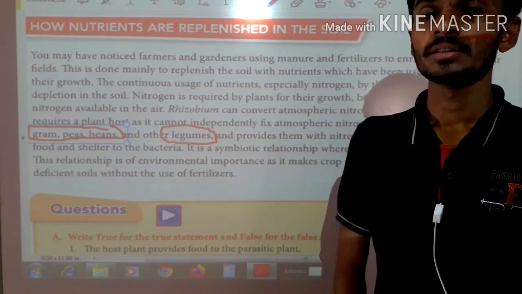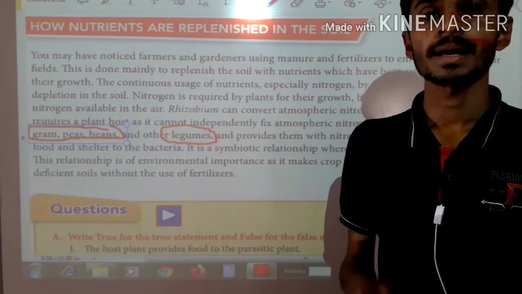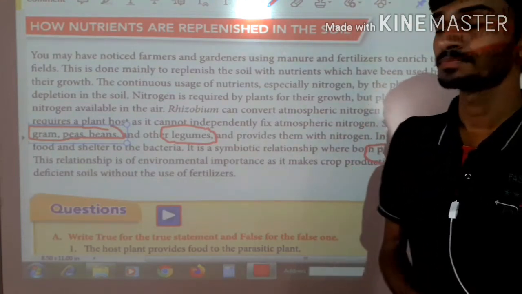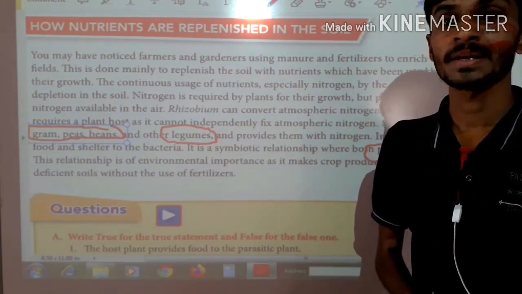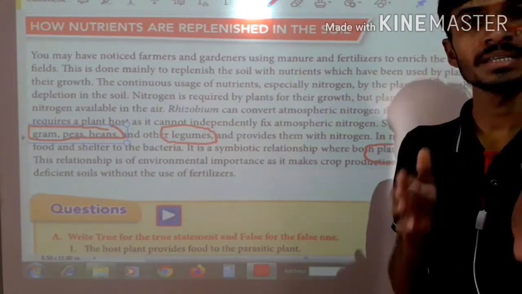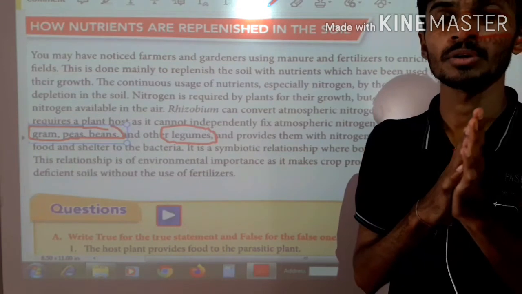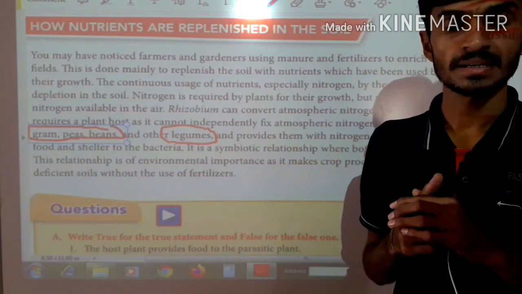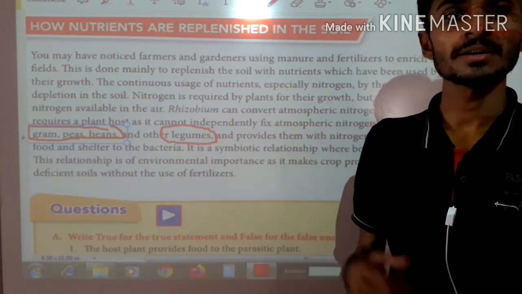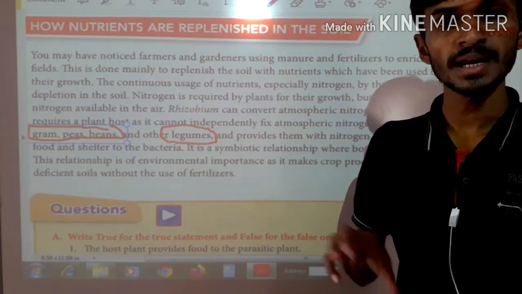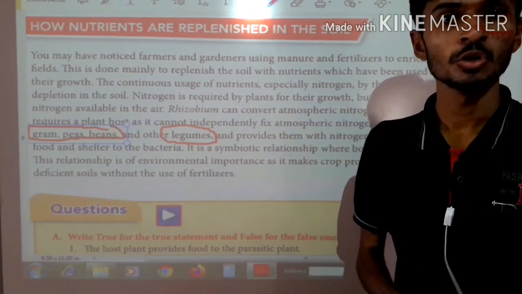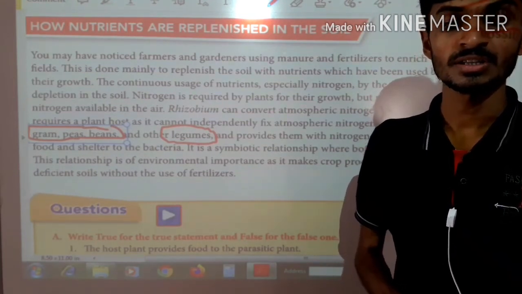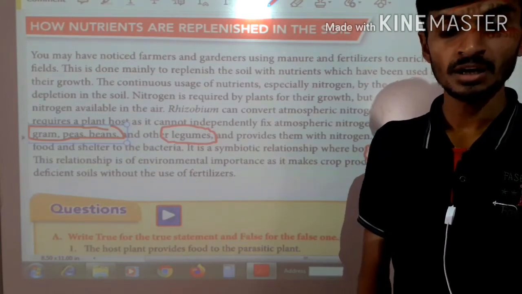The reason is that in the root of the mung bean plant there are bacteria called rhizobium bacteria. This rhizobium bacteria absorbs the nitrogen present in the air and fixes it in the soil in the form of compounds of nitrogen like ammonia. In this way it replenishes the nitrogen inside the soil. Again this nitrogen will be absorbed by the root of the plant, and the plant can survive and grow. That's why this is called replenishment of nitrogen in the soil.